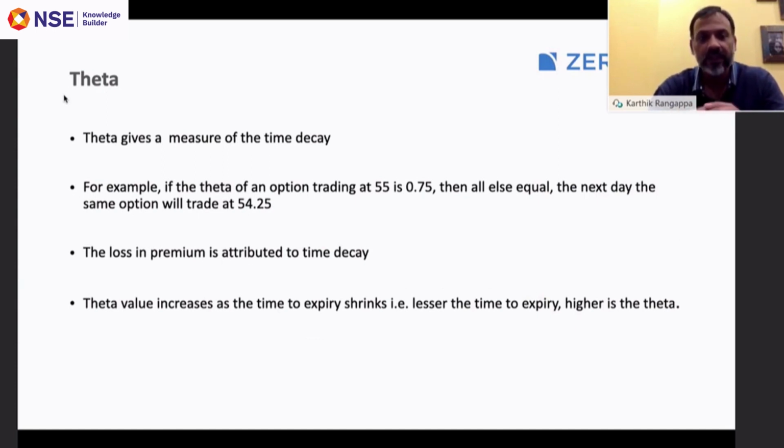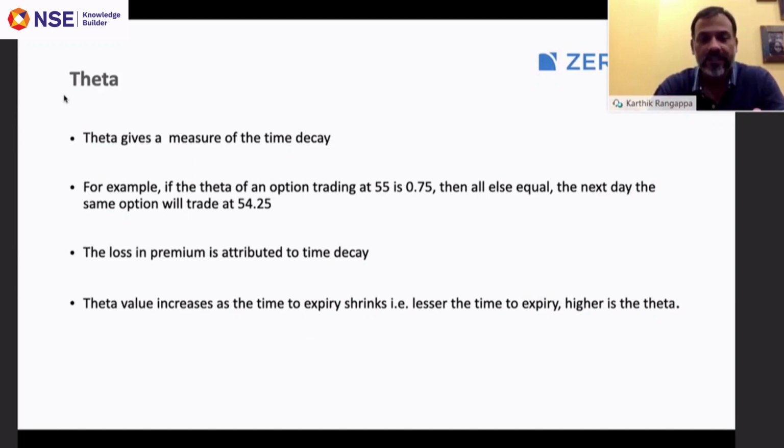For example, let's say the theta of an option trading at 55.75 is 0.75. Then all else equal, just by virtue of one day passing, the same option will be trading at 55 minus 0.75, which is 54.25 the very next day. This loss in premium is attributed to time decay.